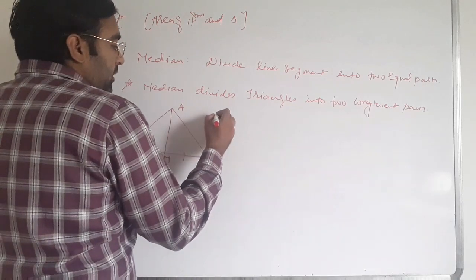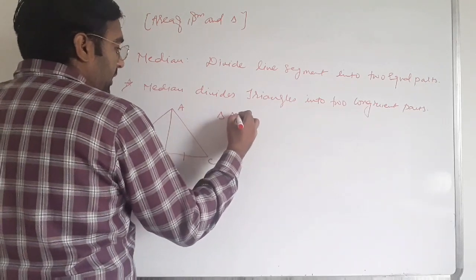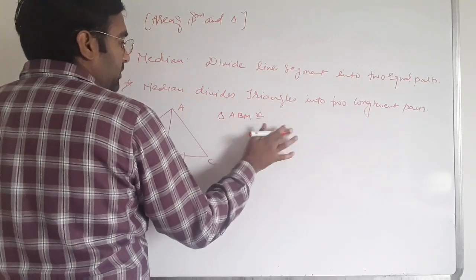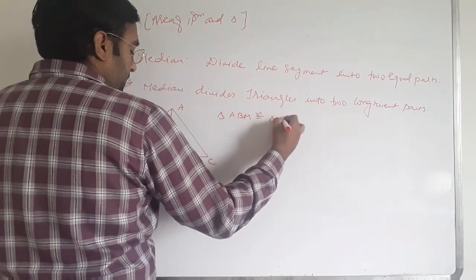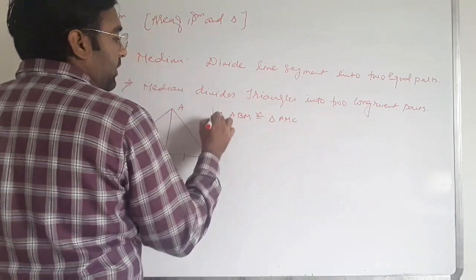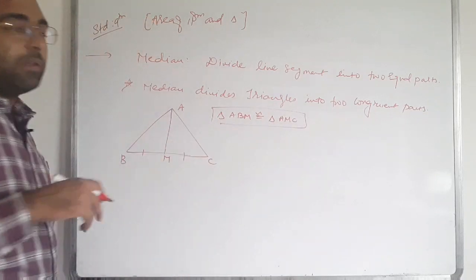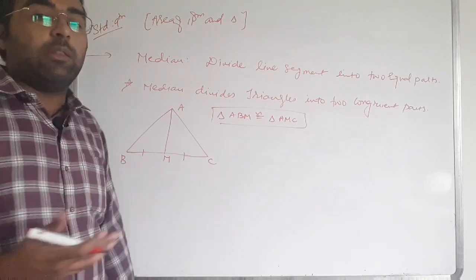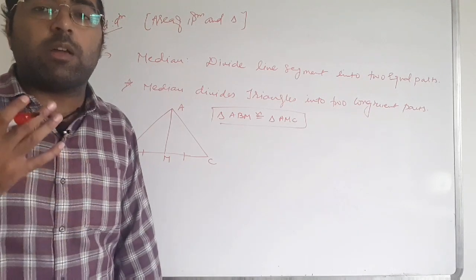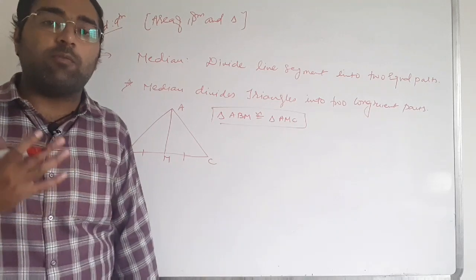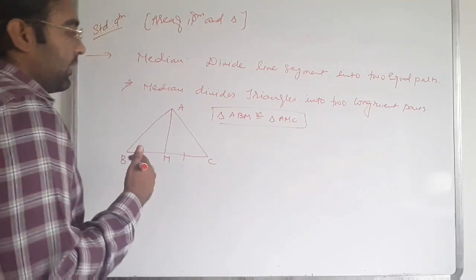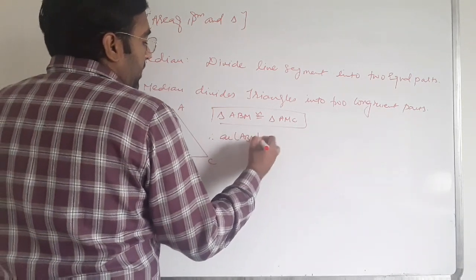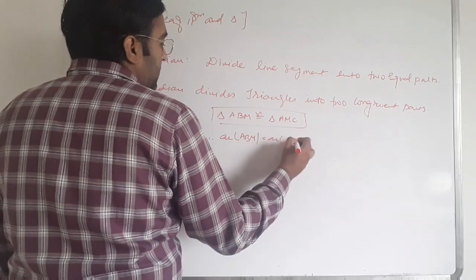We also say that triangle ABM is congruent to triangle AMC. Now we know that if triangles are congruent, their areas are equal. Therefore the area of ABM is always equal to the area of AMC.